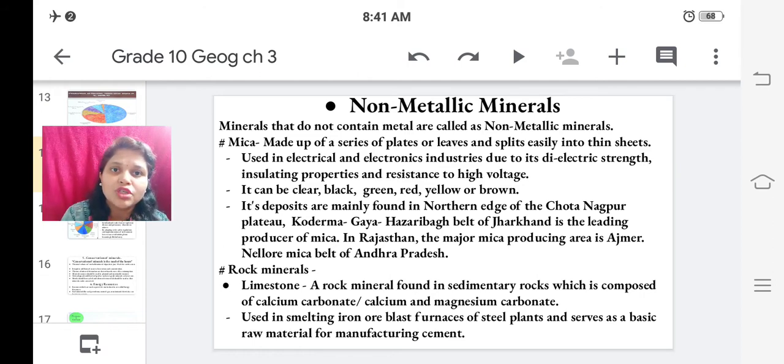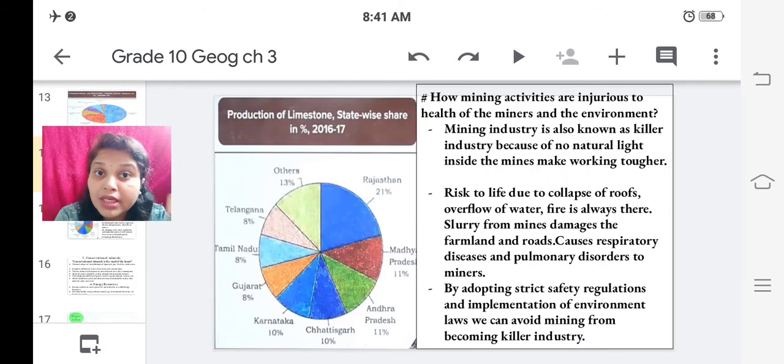Limestone is used in smelting iron ore in blast furnaces of steel plants, and serves as a basic raw material for manufacturing cement. In cement, the basic raw material used is limestone.